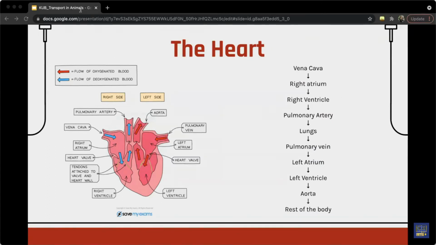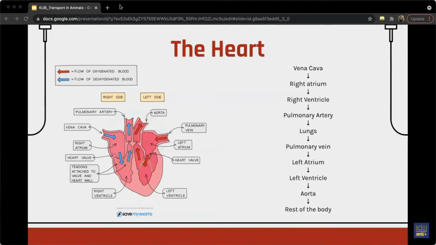So this is how blood travels from the heart through the body. First it goes through the vena cava and then goes into the right atrium. From here it goes through the atrioventricular valve into the right ventricle. Then through the semilunar valve, it passes to the pulmonary artery and goes to the lungs, gets oxygenated and comes back through the pulmonary vein and goes into the left atrium. Then it travels to the left ventricle, from where it goes to the aorta again through the semilunar valve and then goes to the rest of the body.